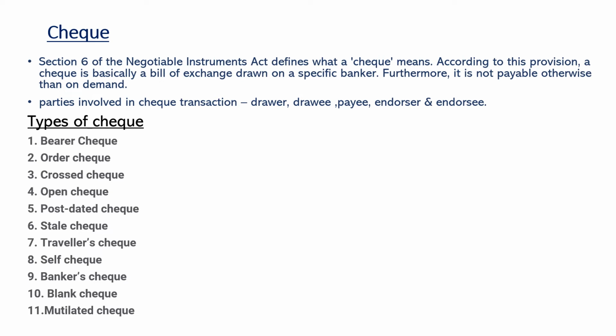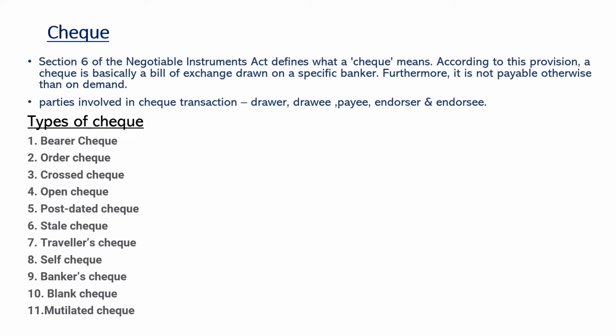An endorser is the party who has the right to transfer the payment to another party by means of endorsement. That is, the party will write the party name at the back side and simply they will transfer to that person. An endorsee is nothing but the person or the party who receives cheques from the endorser.